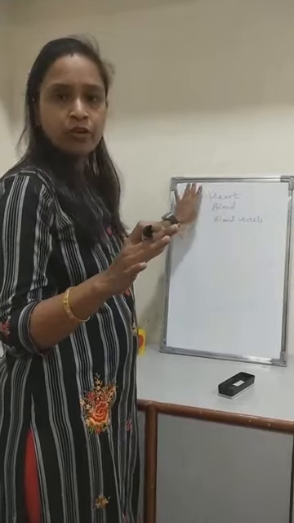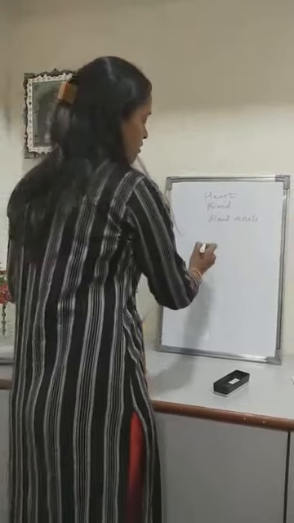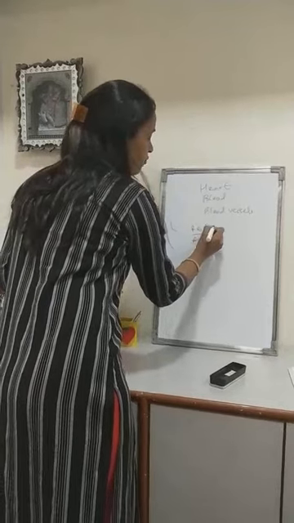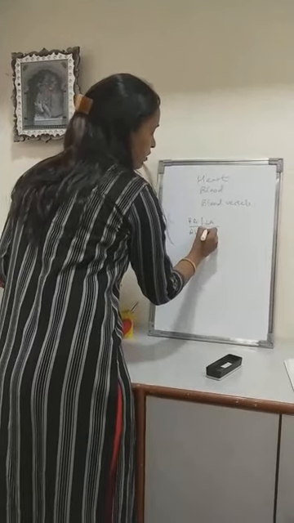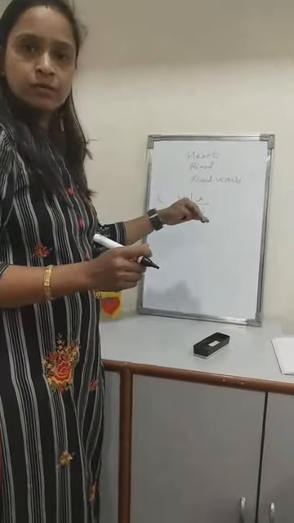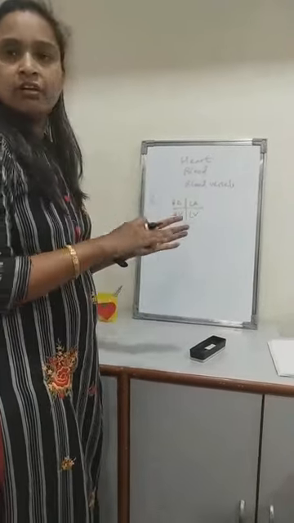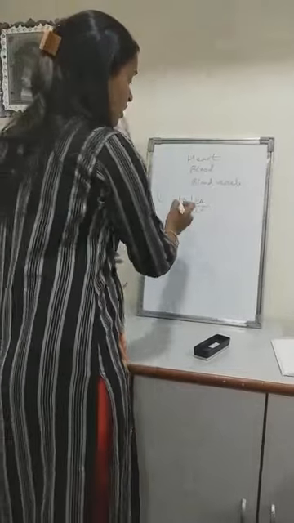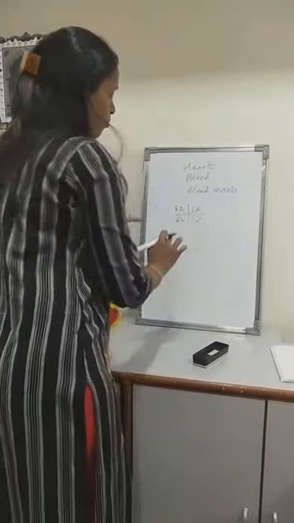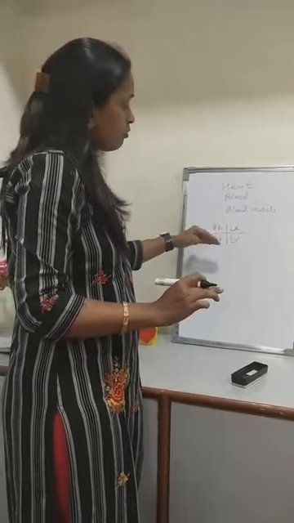It helps in the pumping of blood. Our heart has four chambers, that is right auricle, right ventricle, left auricle and left ventricle. The function of the auricle is to collect the blood and the function of the ventricle is to pump out the blood. In between the auricle and ventricle there are the tricuspid valve and bicuspid valve, so that the backflow of blood doesn't occur.